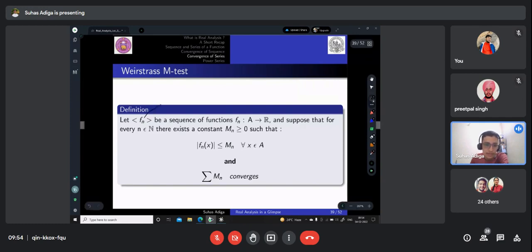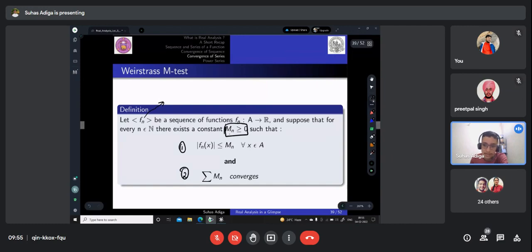So if we have a sequence of functions fn, where fn maps from A to R, and suppose that for every n there exists Mn, some number Mn greater than or equal to 0. So there are two conditions. Condition 1 is that the modulus of fn of x should be less than or equal to Mn for all x belonging to A. And condition 2 is that the summation of Mn should converge. Okay, so let's make this clear with some examples.